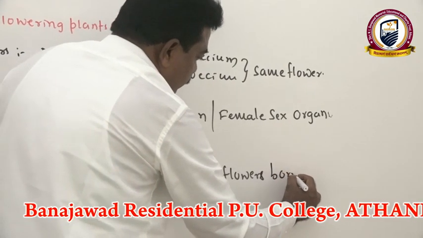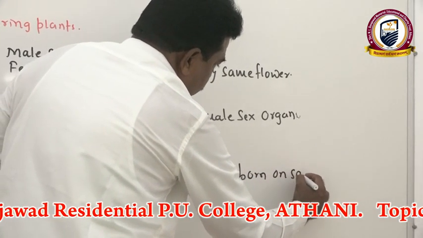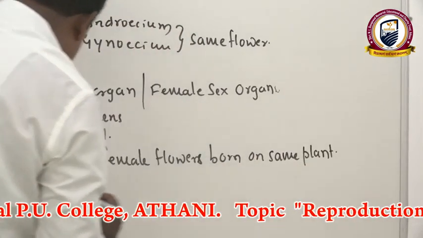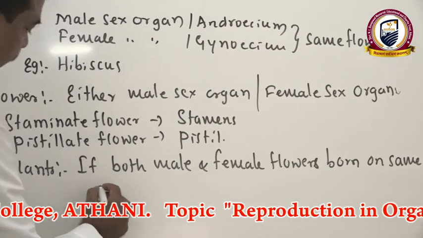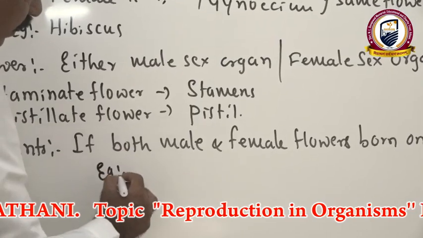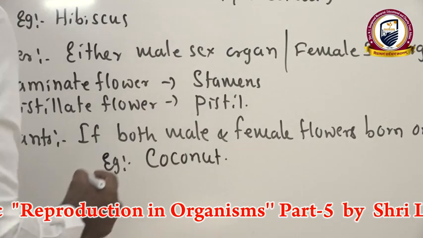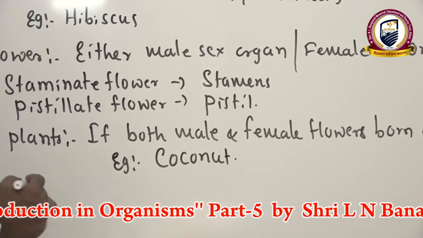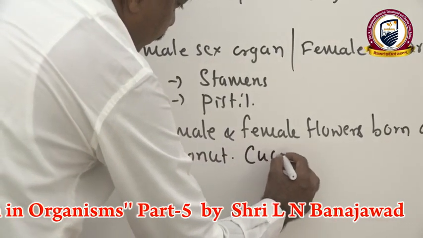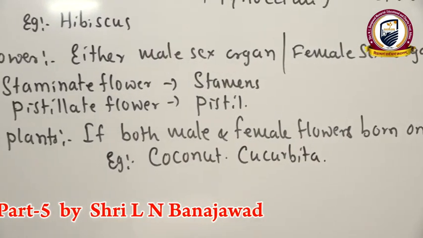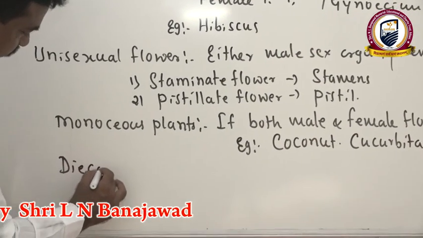You can give the example of coconut as well as Cucurbita. At the same time, dioecious plants.